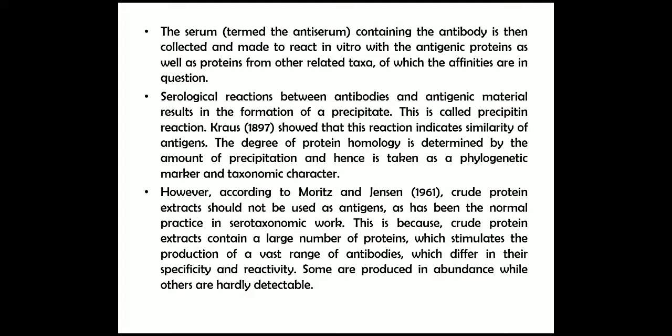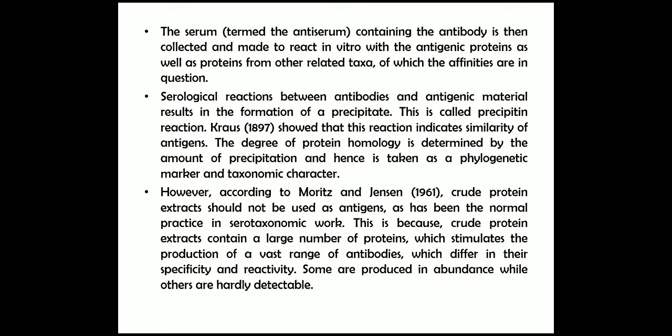The serum containing the antibody is then collected and made to react in vitro with the antigenic proteins as well as proteins from other related taxa, of which the affinities are in question. The serological reaction between the antibodies and antigenic material results in the formation of a precipitate. This is called a precipitin reaction.